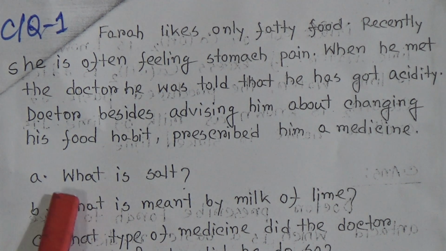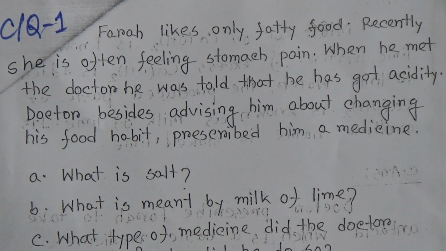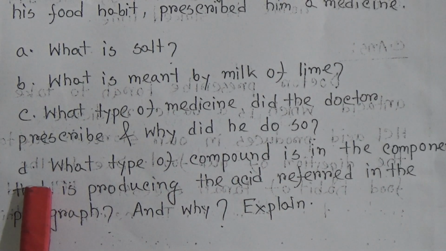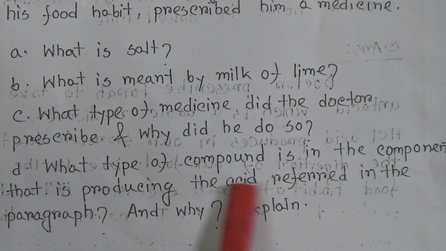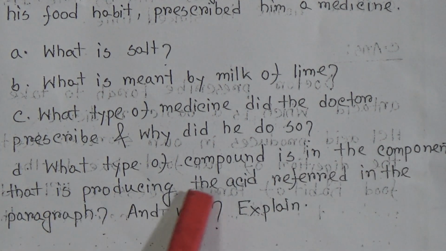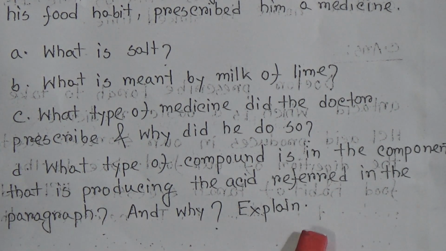Now the first question is, what is salt? Second question is, what is meant by milk of lime? Third question is, what type of medicine did the doctor prescribe and why did he do so? Now come to question D. What type of compound is the component that is producing the acid referred to in the paragraph and why? Explain. The first question was, what is salt?